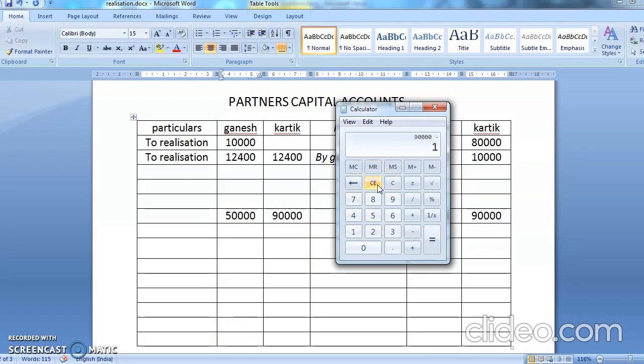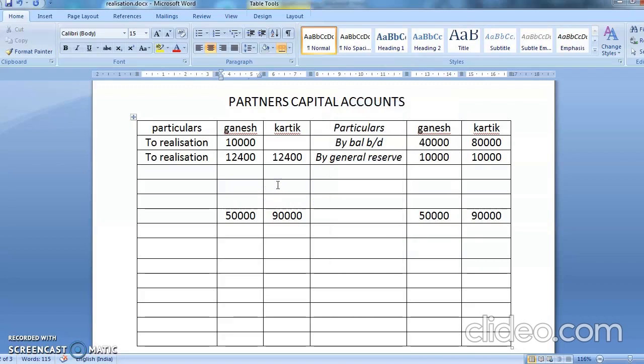So 90,000 minus 12,400. So you get 77,600. So here you're going to write 77,600.